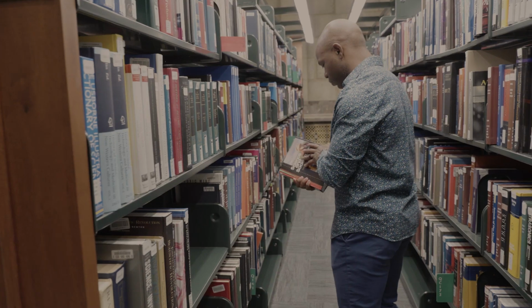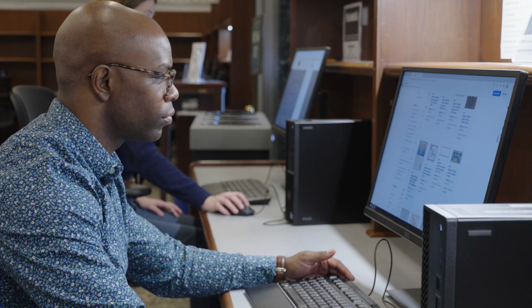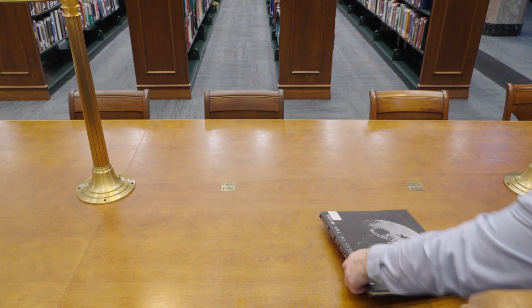If you're on site at the Library of Congress, the types of rights-restricted digital content you can access includes ebooks, journal articles, newspapers, audio recordings, music scores, and more.